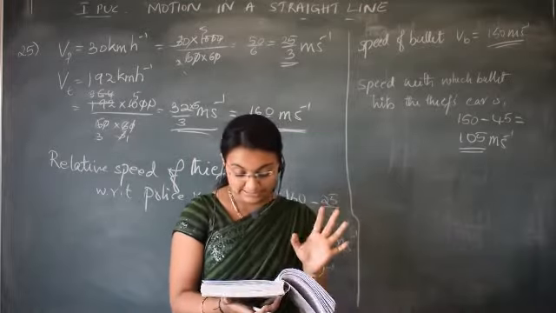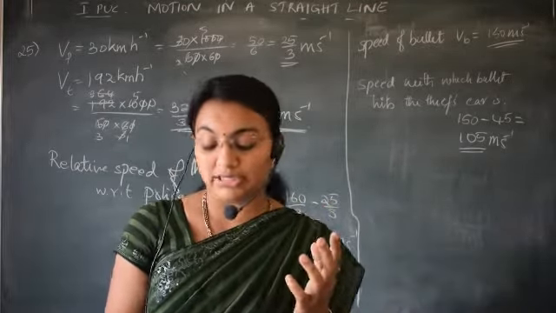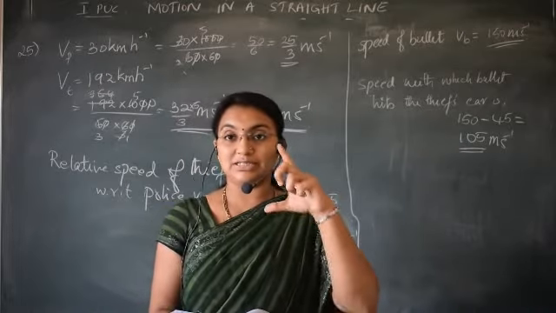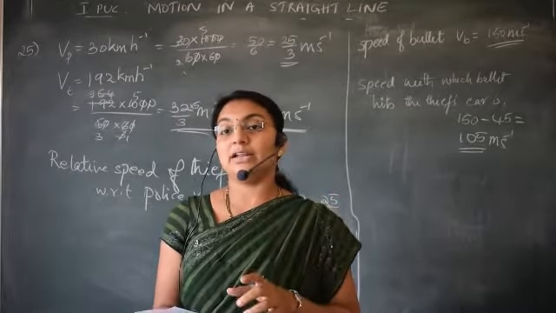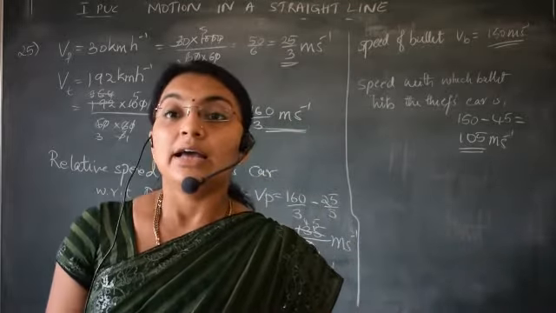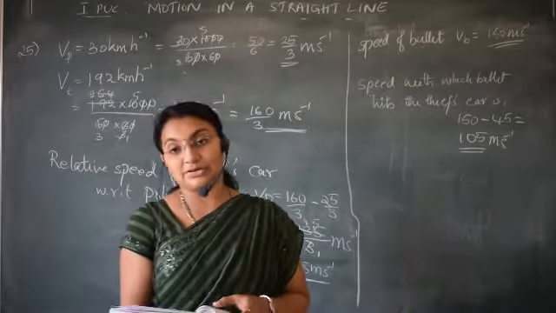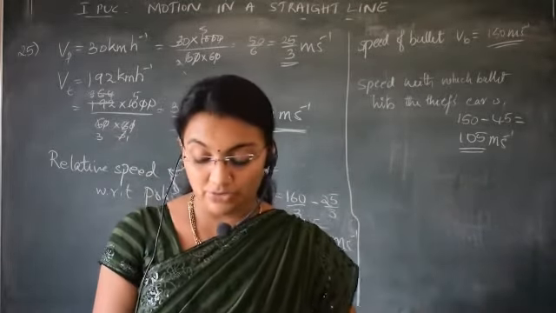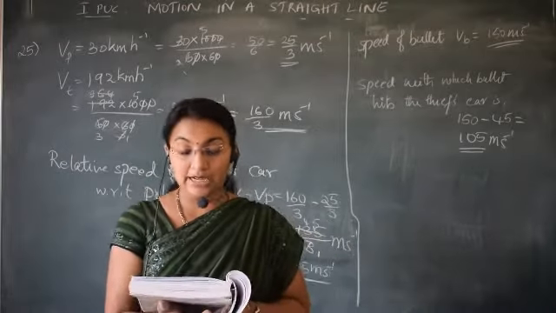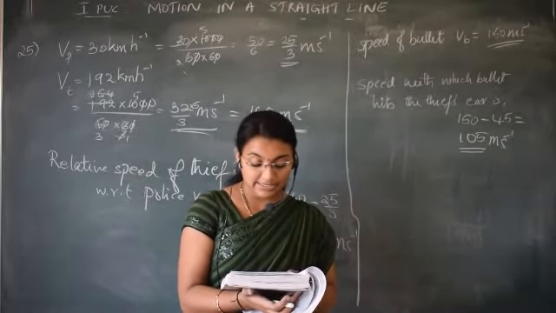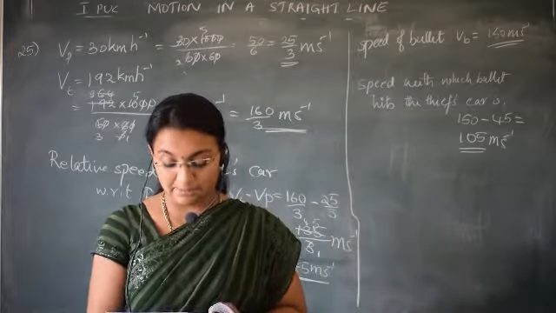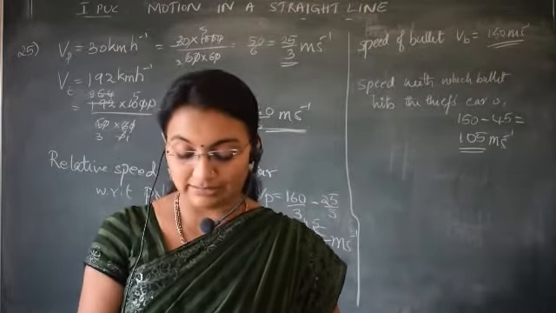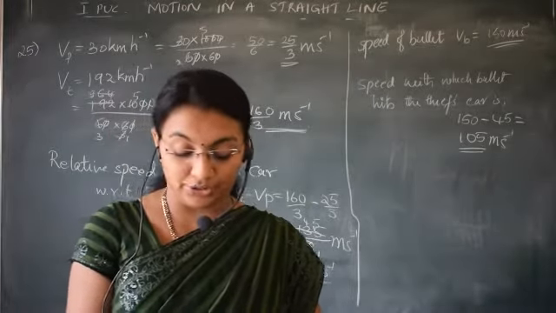Question number C. Next, for the upward motion, what is the displacement? How much is it moving up? What is the height it has moved? You have to calculate that by using the formula v square is equal to v naught square plus 2ax. Here final velocity is 0, initial velocity is 29.4, and g is equal to minus 9.8 meter per second square. Then x you have to calculate, that is 44.1 meter you will get.